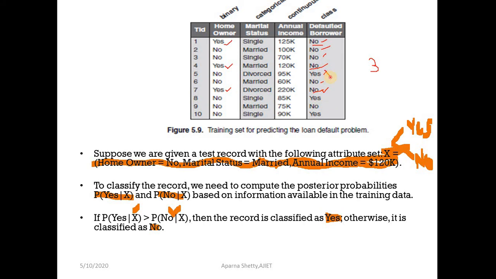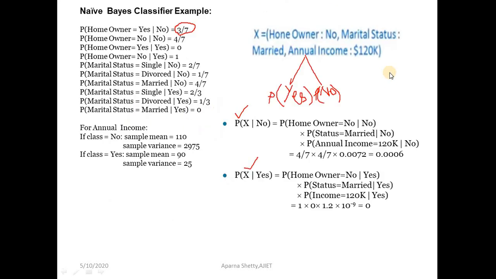It is 7. So it is 3 divided by 7. So the probability of homeowner equal to yes given no is 3 by 7.